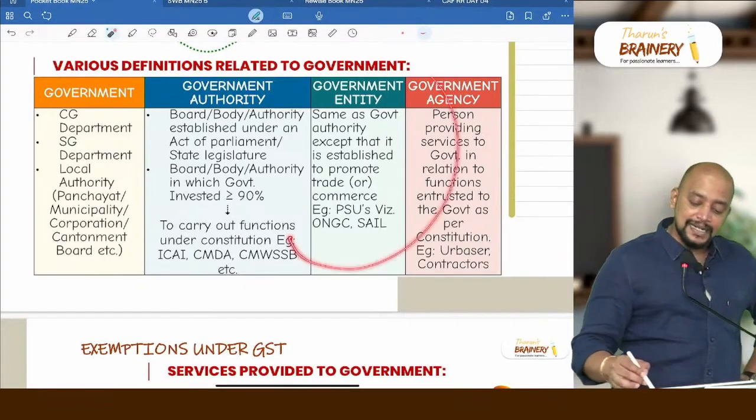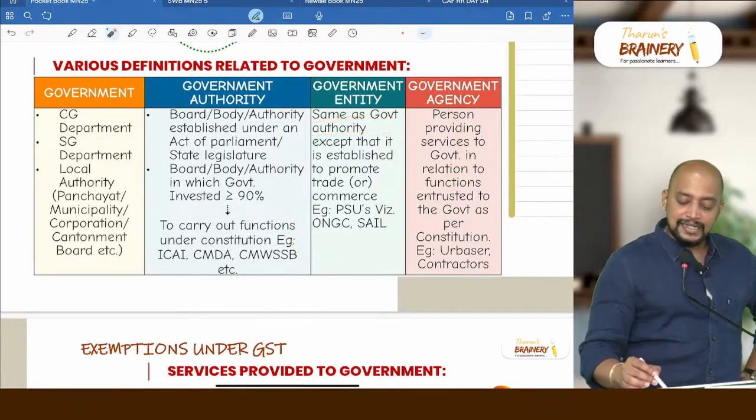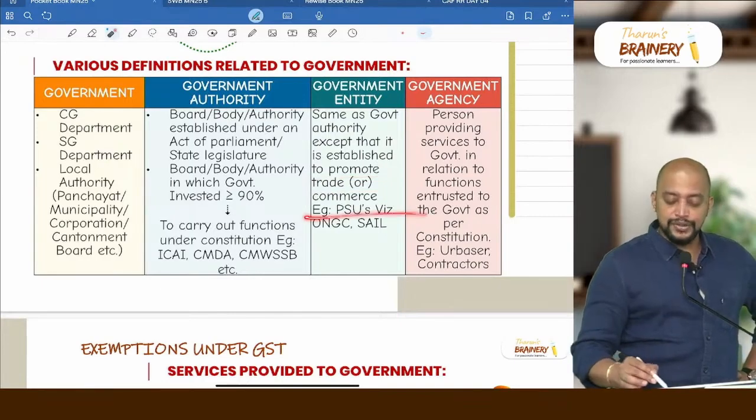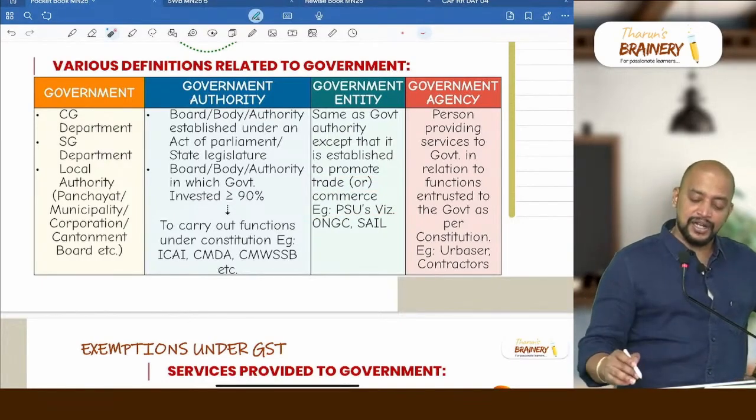And government entity is the same as government authority except that it is established to promote trade or commerce. Example, PSUs, those will be ONGC, SAIL, that will be coming under government entity.